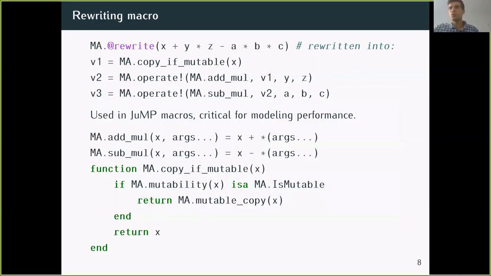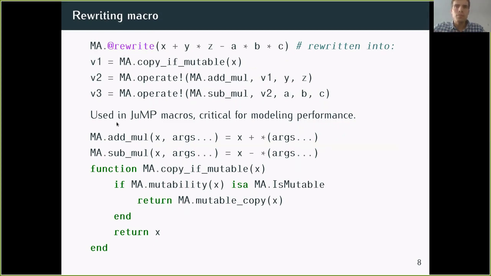So now, how does the user actually call your API? Does he need to always call this operate bang and so on? So we have this rewrite macro that actually takes what the user would write with a non-mutable API, and actually rewrites it like this. And so, for instance, all the JuMP macros use this internally, and that's quite important for performance. In many use cases, otherwise, the performance would be very bad.